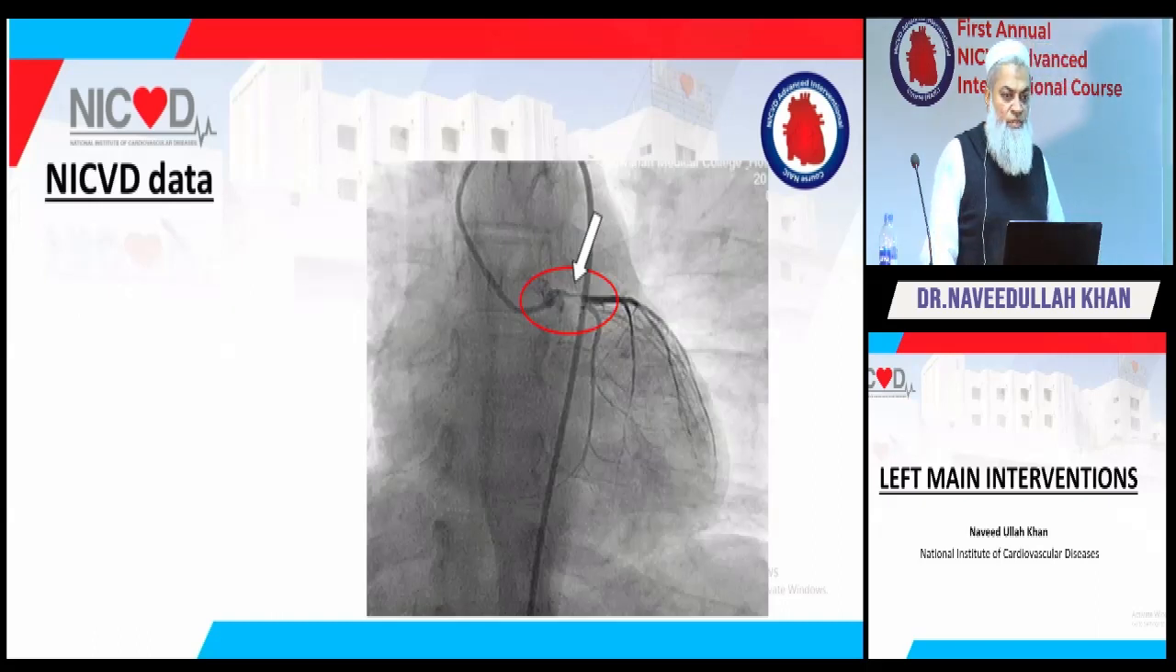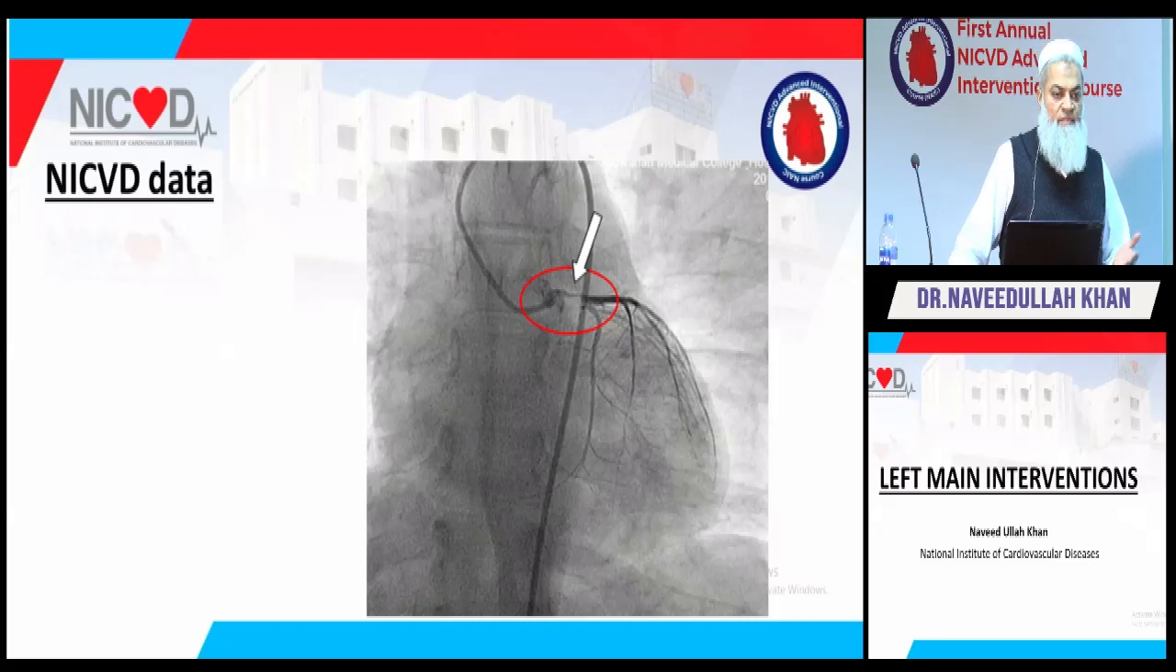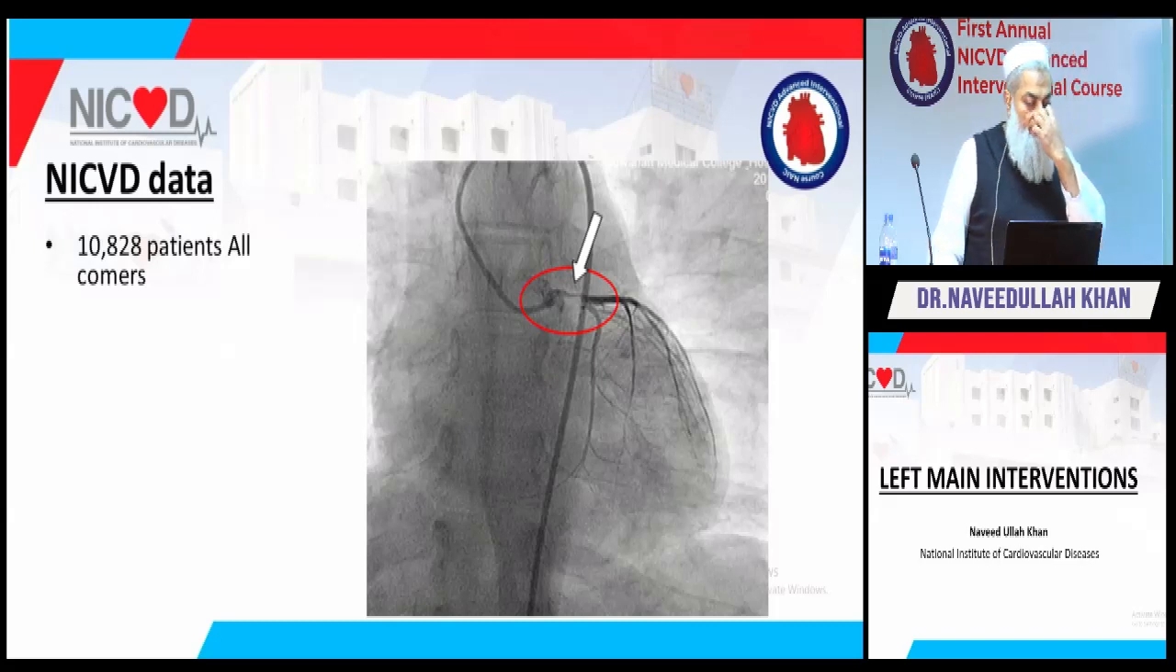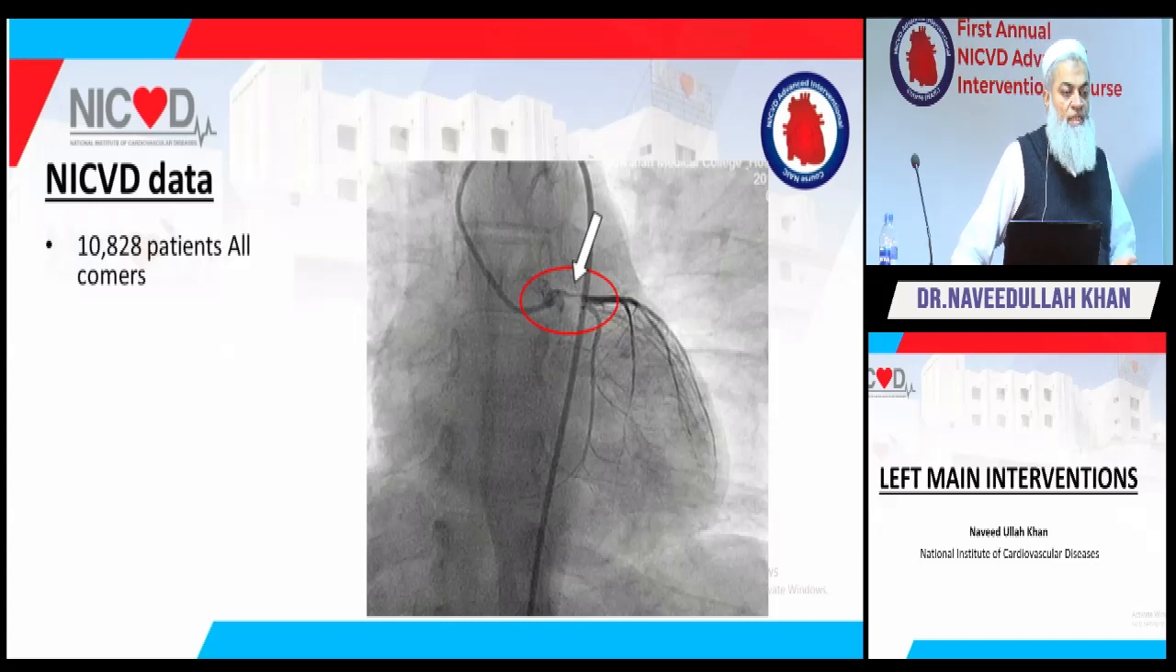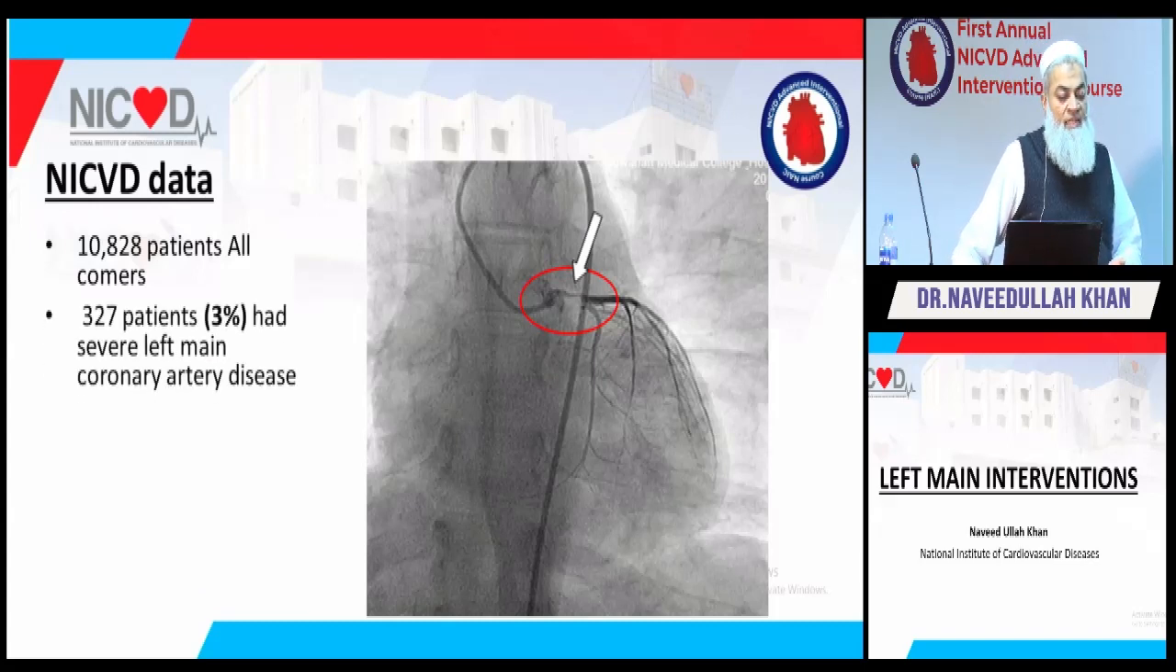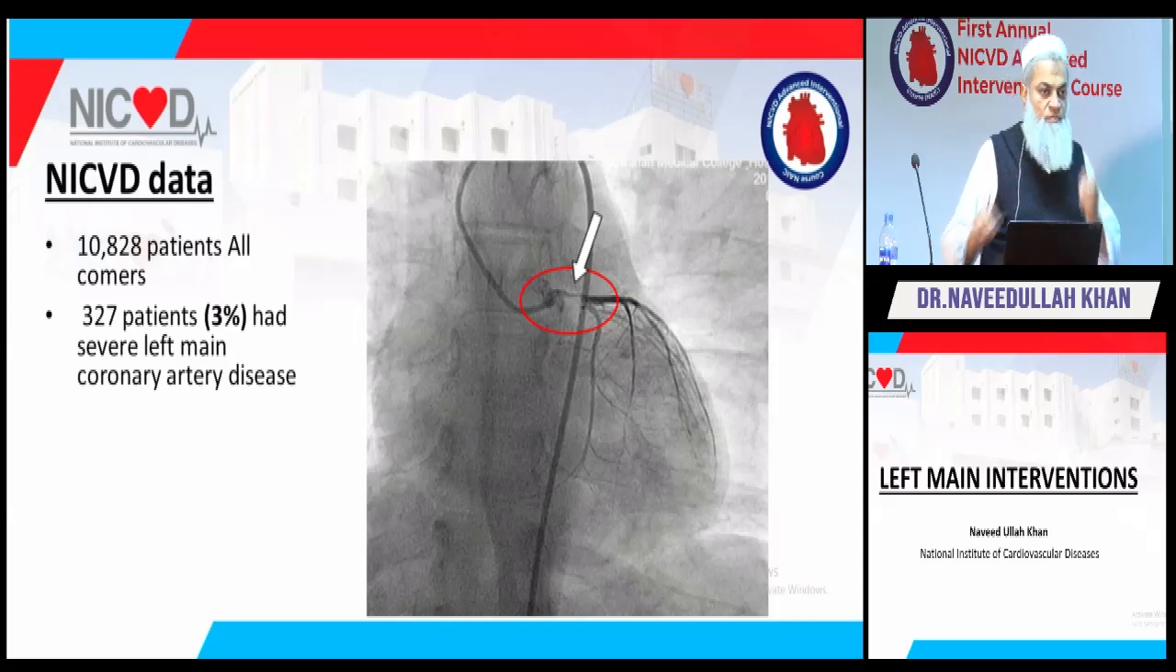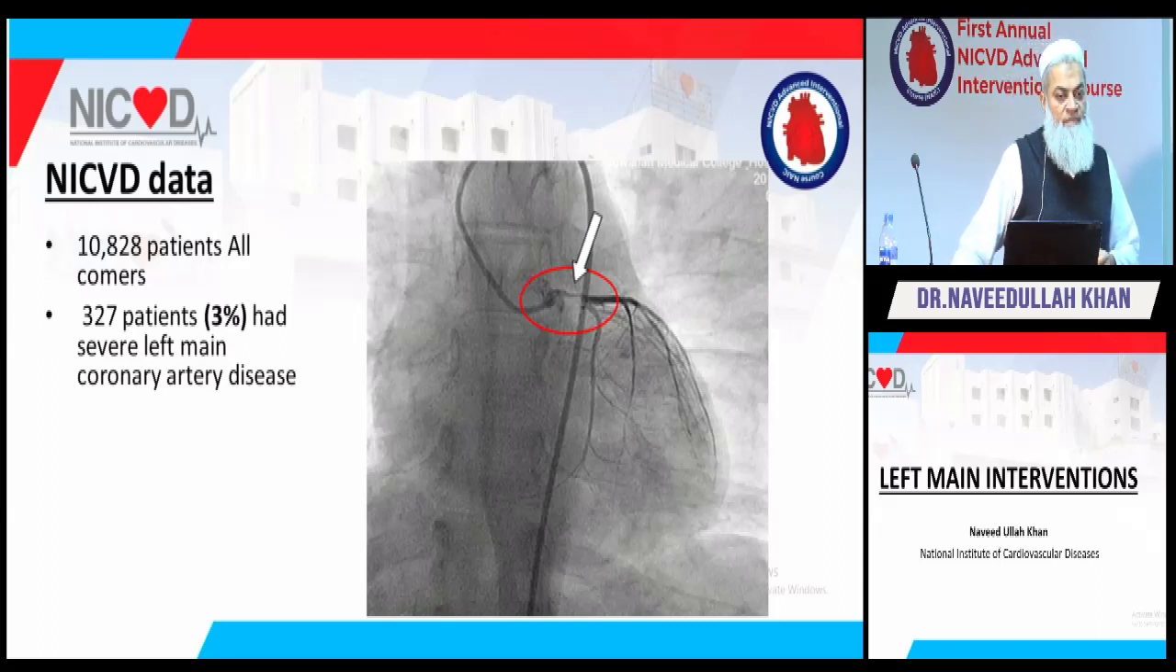But what about NICVD? We have our own data, and this was pre-COVID when we were doing everything. This study was published in the Journal of Ayub Medical College, and we found that out of 11,000 all-comer patients, left main disease was there in 3% of the patients.